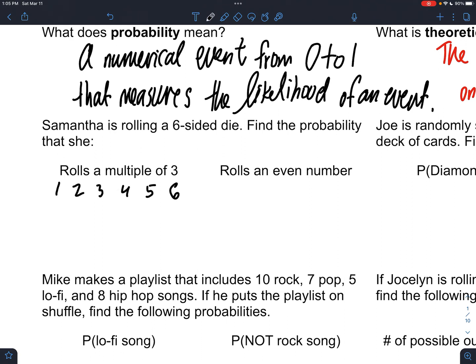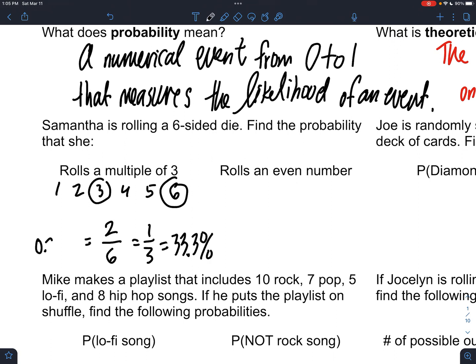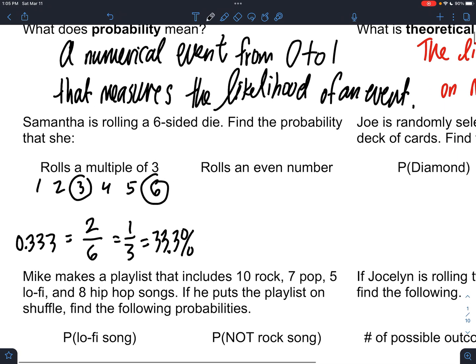a multiple of 3? Well, when thinking mathematically, we would list out all the options and circle the ones that are successes. So the probability of this happening is 2 out of 6, or 1/3, or 33.3%, or 0.333. All of those are acceptable ways to write probability, and I will keep to that unless I specifically say in the directions I want it a certain way. If you don't know, any of those 3 forms will be fine.